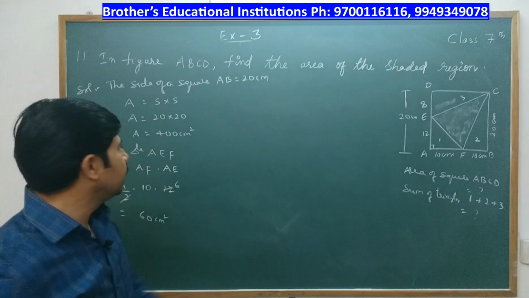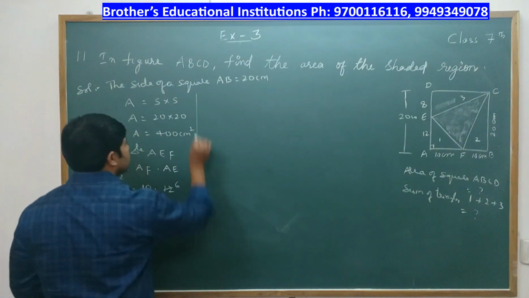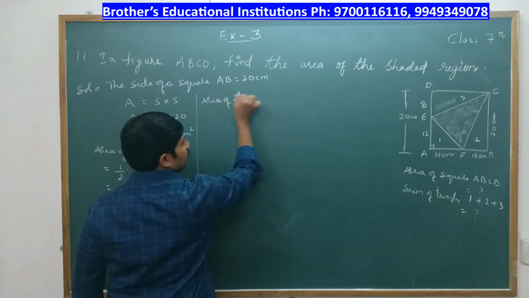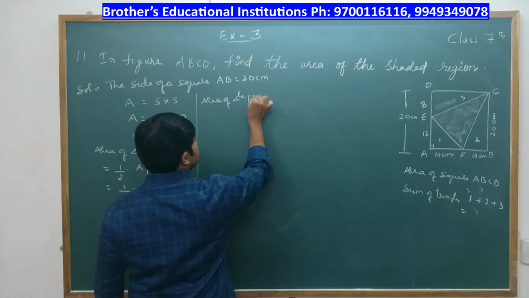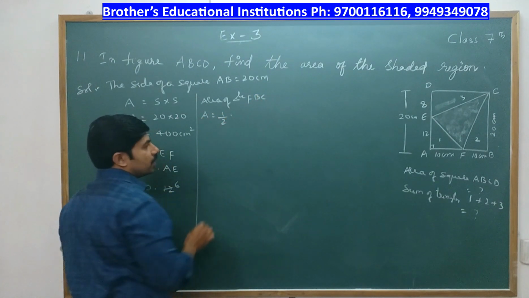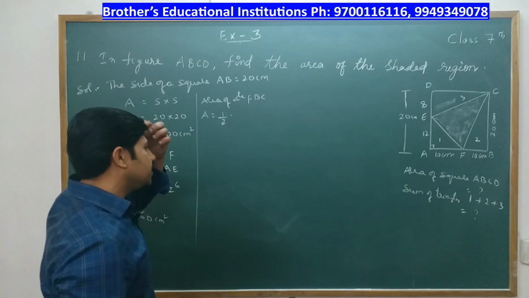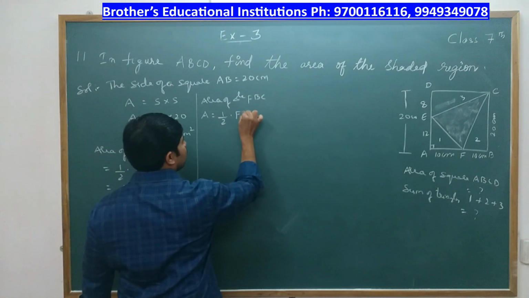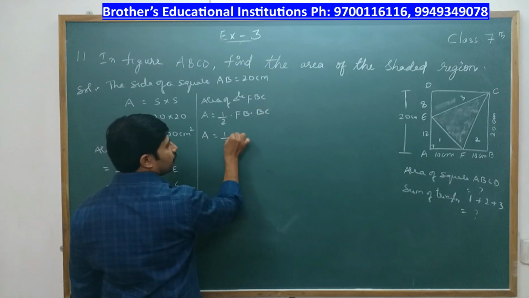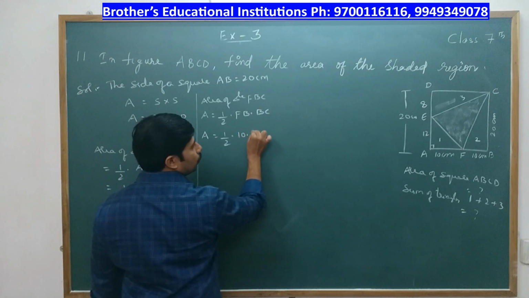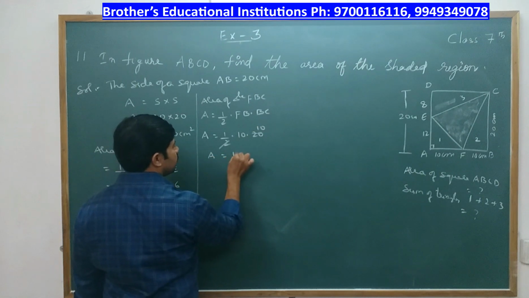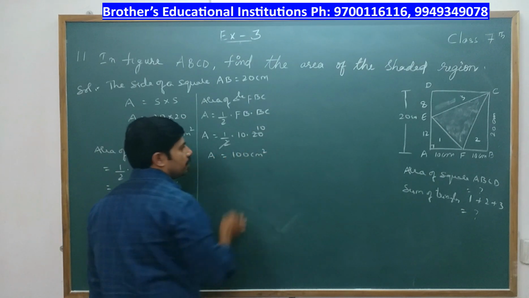Then we go to the second triangle. The second triangle is area of triangle FBC. A is half into base, base is FB, height is BC. So A is equal to half into 10 into 20. 2 tens are 20, so area is 10 into 10, it is 100 centimeters square.